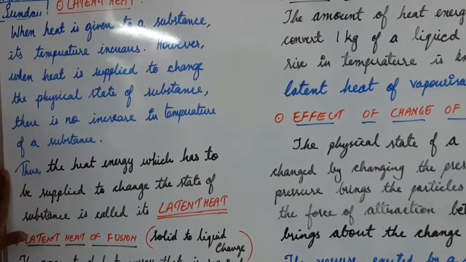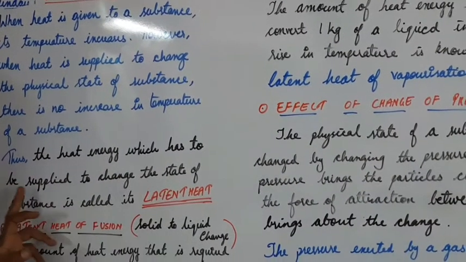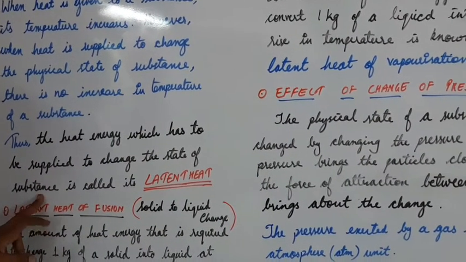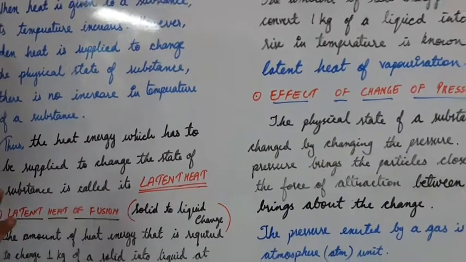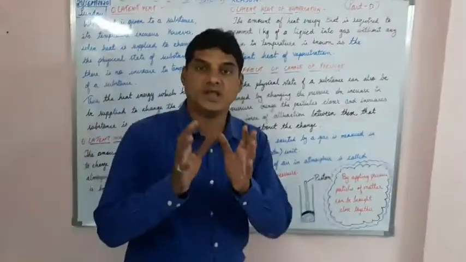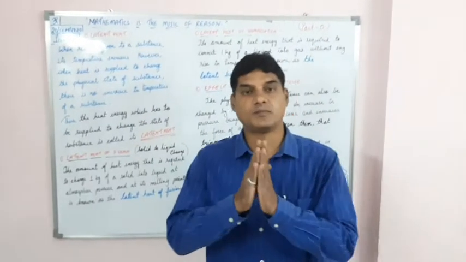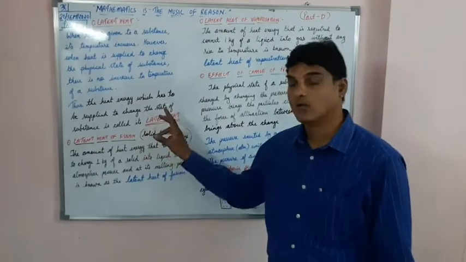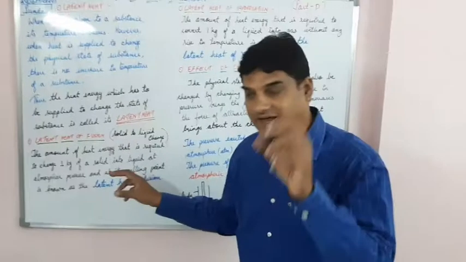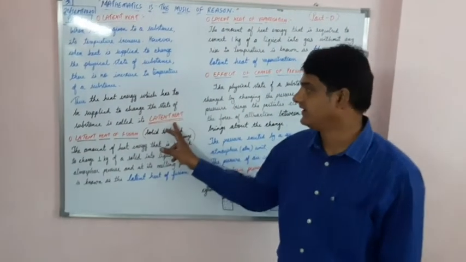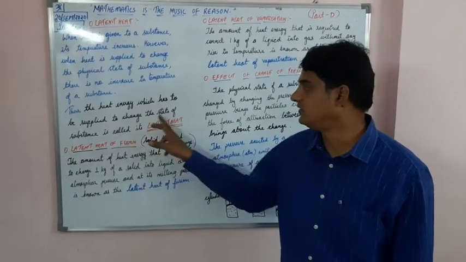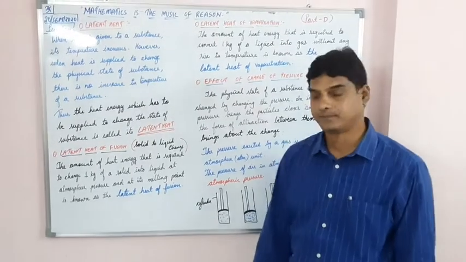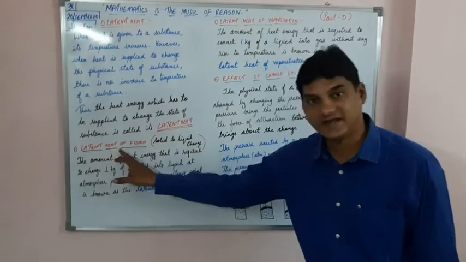So, what do we call it at that time? The heat energy which has to be supplied to change the state of a substance. At that particular point, you require some heat. Why do we require heat? We need to change the state of the particular substance. So what type of energy is it? Heat energy. That heat energy is known as latent heat. The heat energy which has to be supplied to change the state of a substance is called its latent heat. Am I clear?